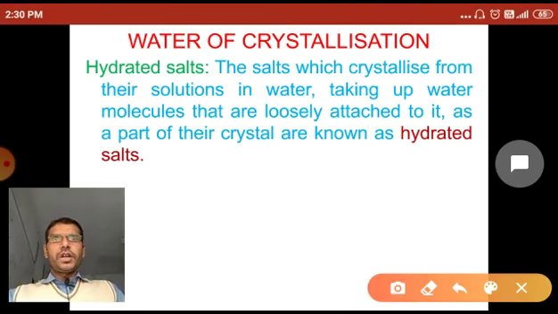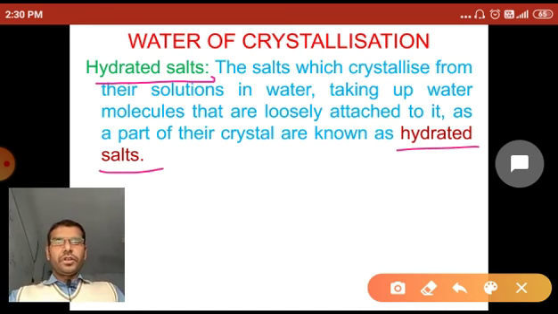So first, what is a hydrated salt? The salts which crystallize from their solution in water take up water molecules that are loosely attached to them as a part of their crystal, and are known as hydrated salts. So if a salt has water in the form of crystal, loosely attached, that salt is called a hydrated salt.